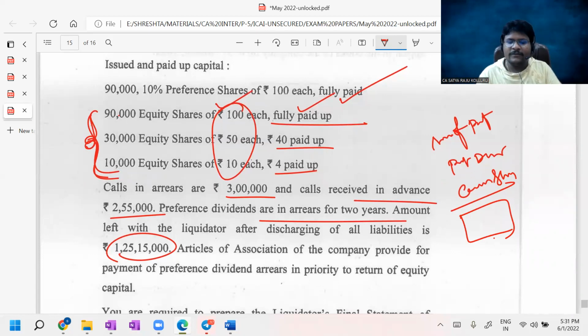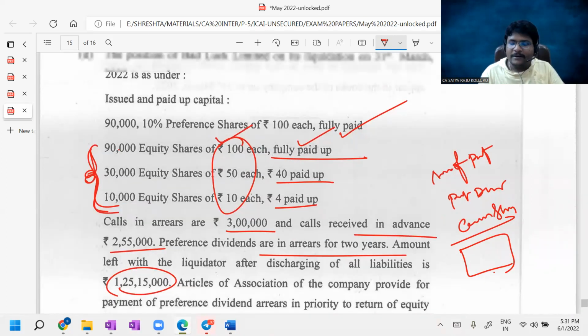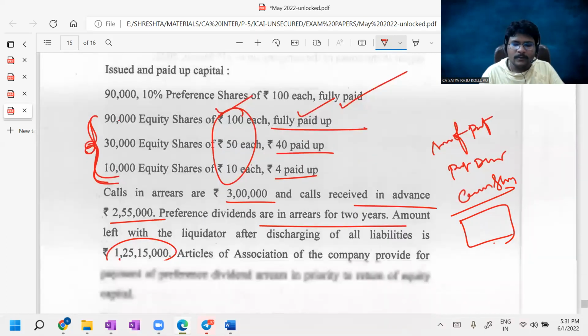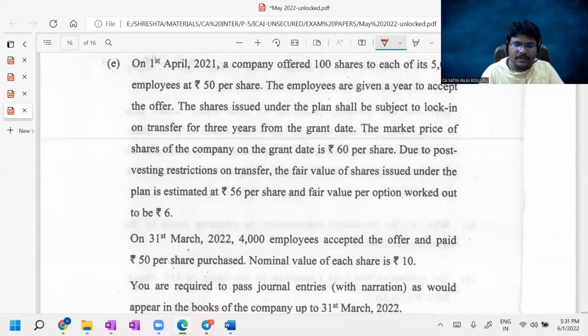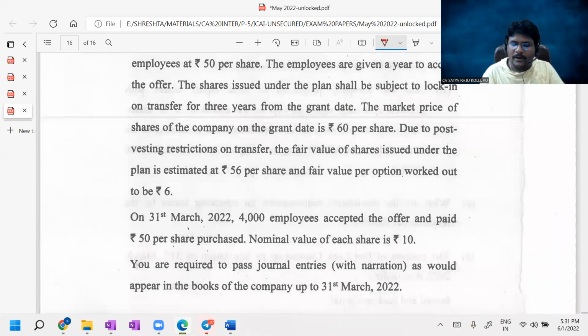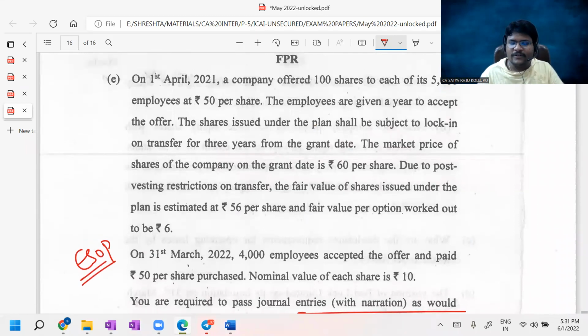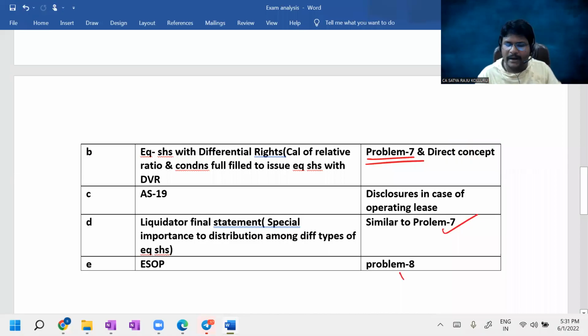Sir, I thought this was not a 5 marks problem, but surprisingly, it was asked for 5 marks. Actually, this is a lengthy problem. Next, coming to question number G, you are required to pass the journal entries for ESOP, which is the employee stock option plan, related to the post vesting restrictions. Guys, whether you believe me or not, it is a direct problem, problem number 8.